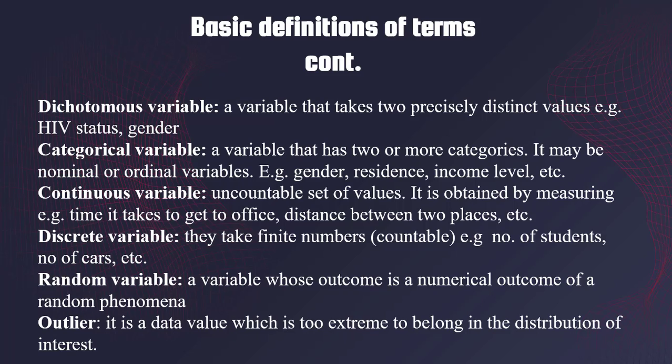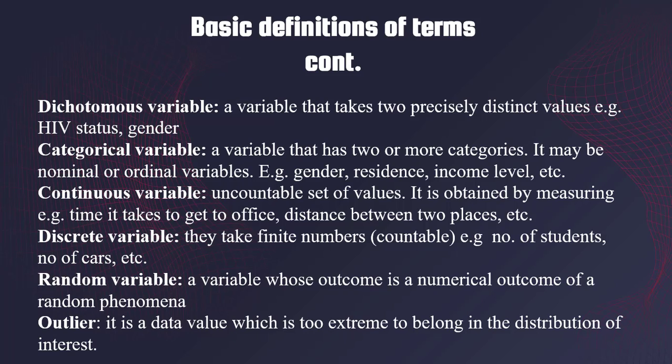Also, dichotomous variable. Dichotomous variable consists of two categories, like two distinct values or categories. For instance, looking at the gender, we have both male and female. There are two distinct categories of values. Also, HIV status. HIV status could be either negative or positive. These are examples of dichotomous variable.